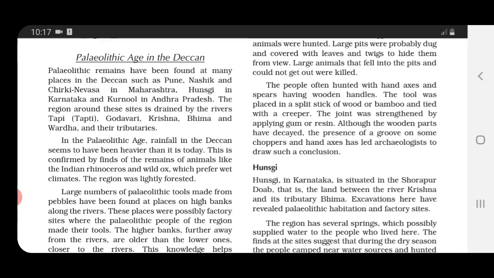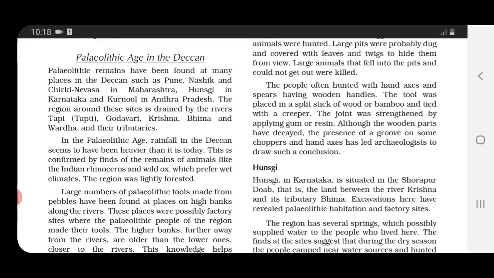They have confirmed this by the studies they have done. Wet means gila. The region was lightly forested.